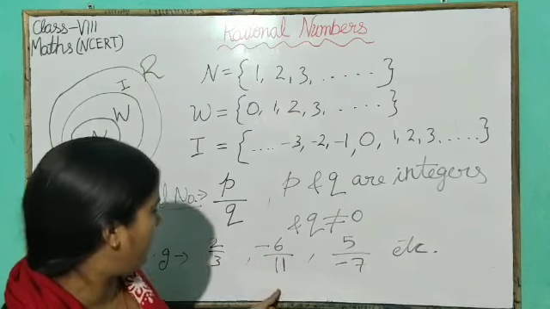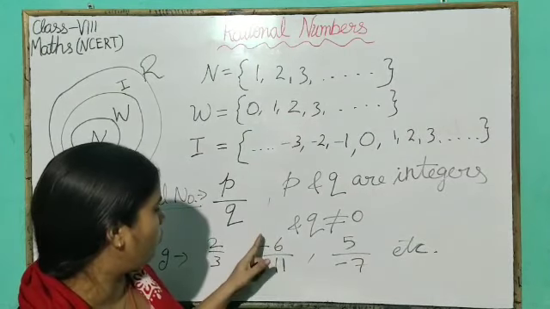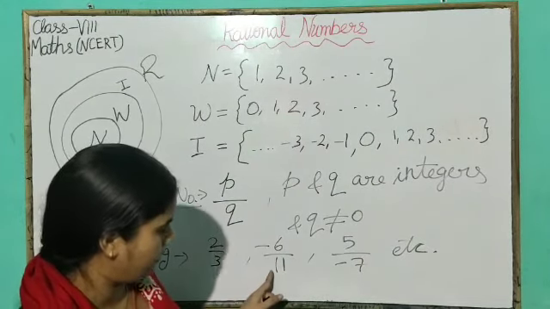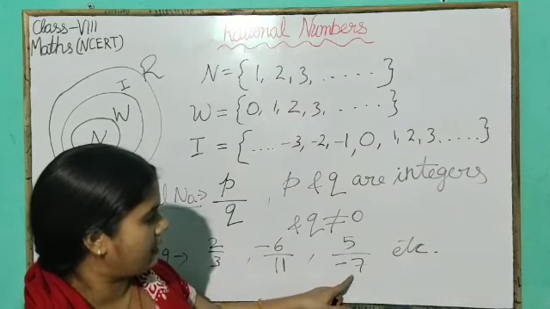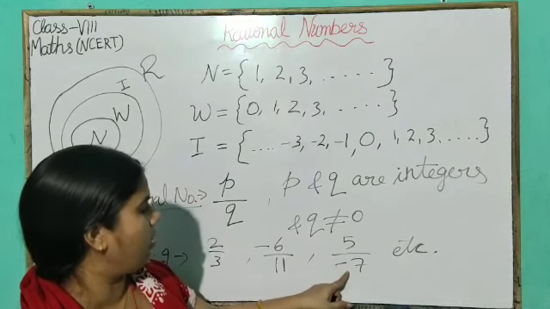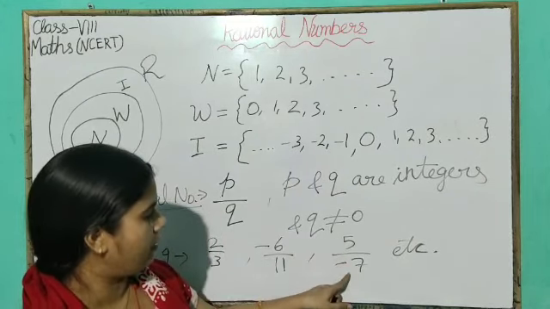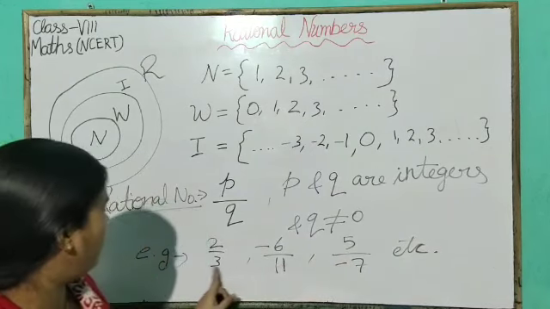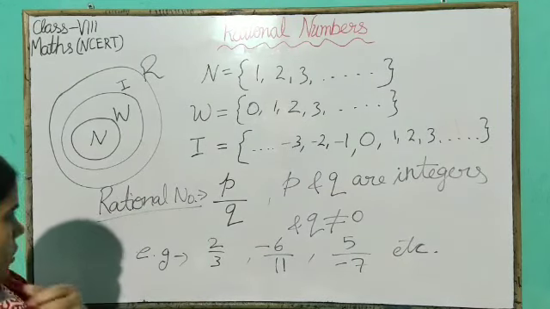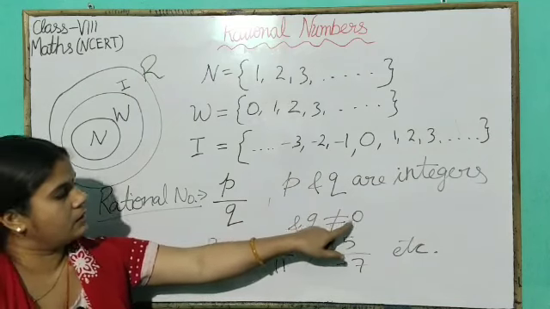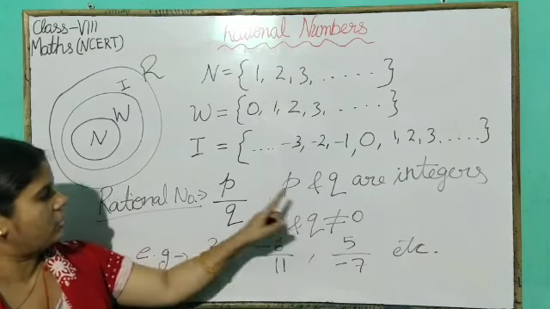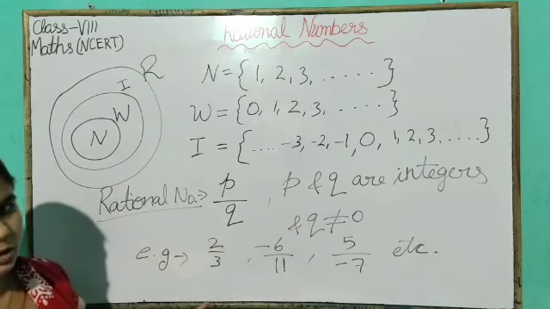Similarly, minus 6 by 11, it is also in the form of p by q. Both minus 6 and 11 are integers. 5 by minus 7, it is also in the form of p by q. 5 and minus 7 are integers, and here q, the denominator, is not equal to 0. In rational number p by q, q is not equal to 0.